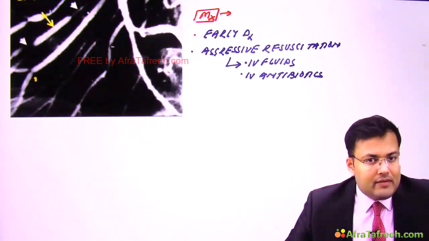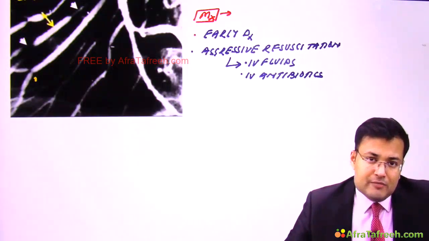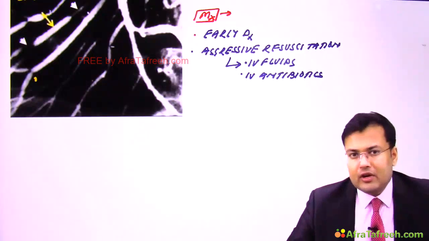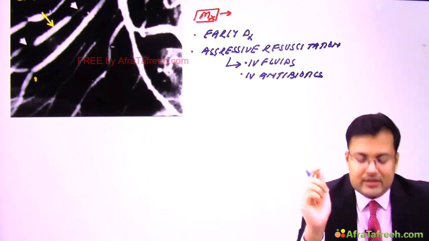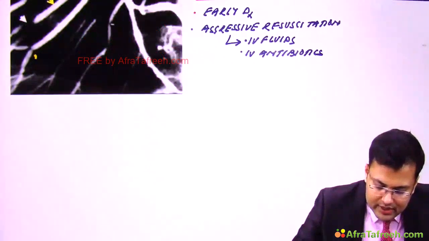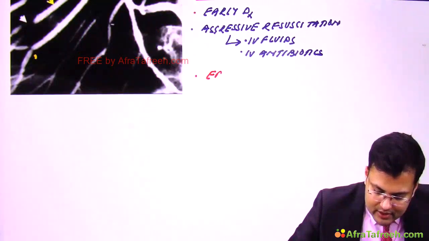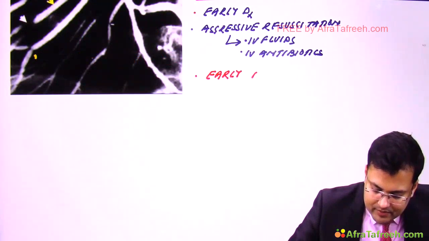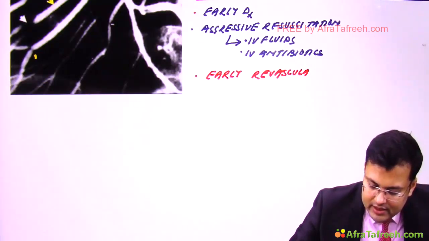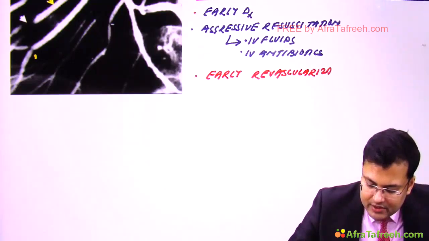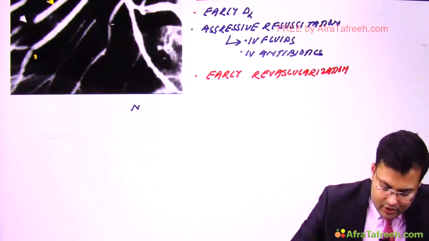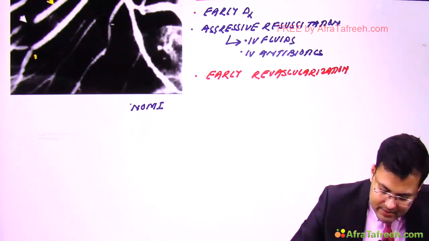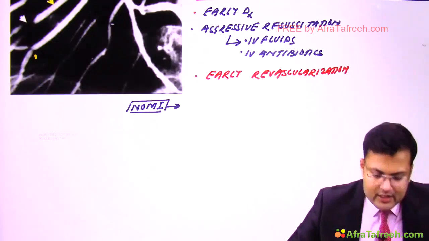Imagine if a patient is having non-occlusive mesenteric ischemia. So we go for catheter-directed papaverine infusion in the superior mesenteric artery. What we follow in such patients? Early revascularization. If the patient is having non-occlusive mesenteric ischemia, there is vasoconstriction.